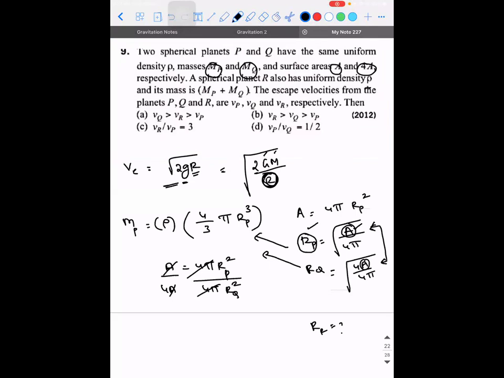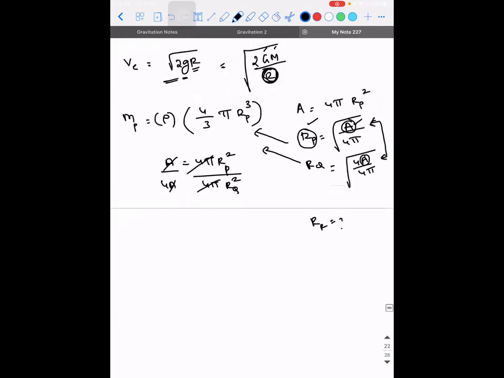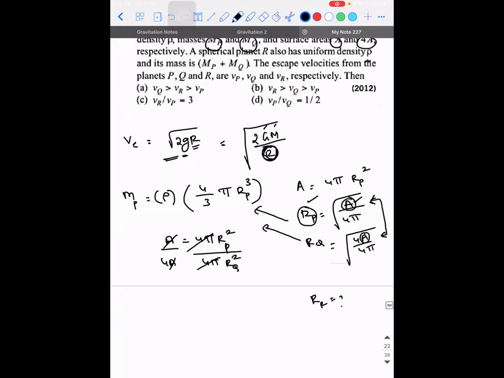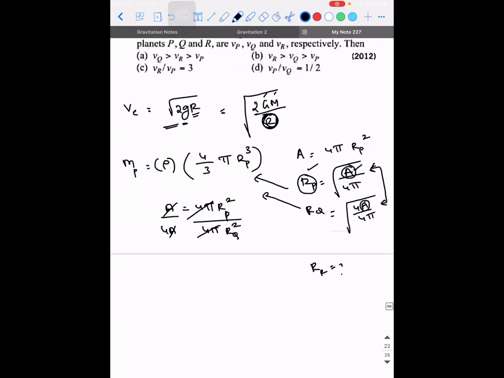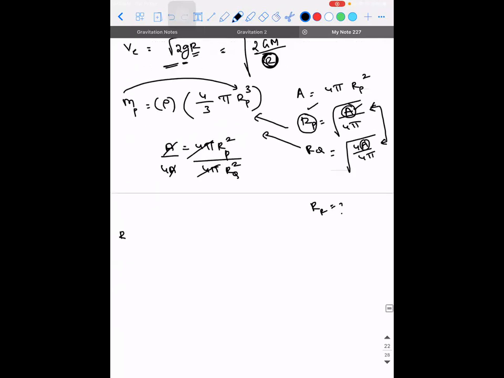Okay. Now tell me, is it possible for us to find the relation between the mass of the objects? Is it possible for us to find the exact masses? I'll tell you why I'm thinking this. It will be 8:1, sir. But will it be? It will be 8:1 because it's proportional to the cube of the radius. Mass is directly proportional to the cube of the radius. That's right. So what you're thinking now is right.